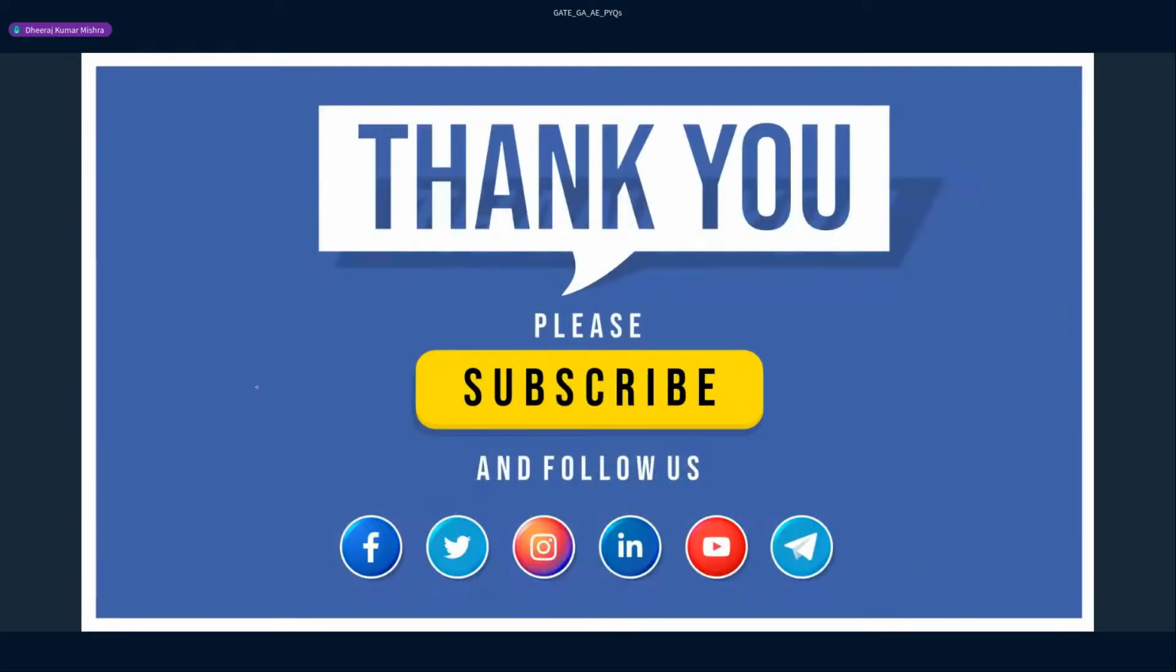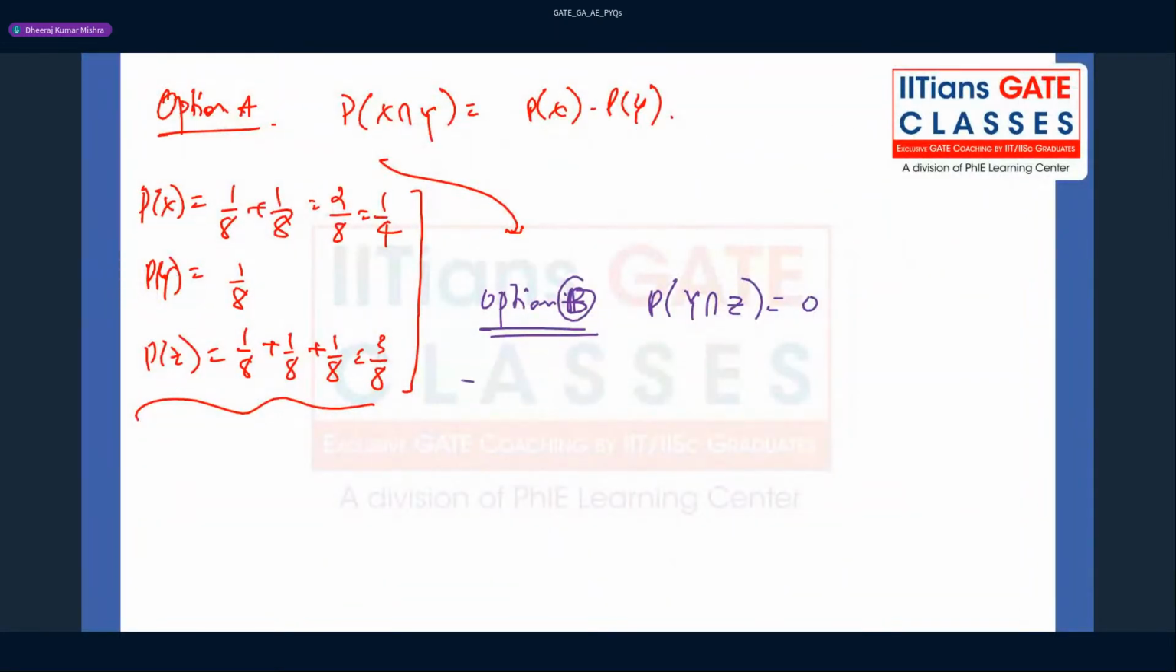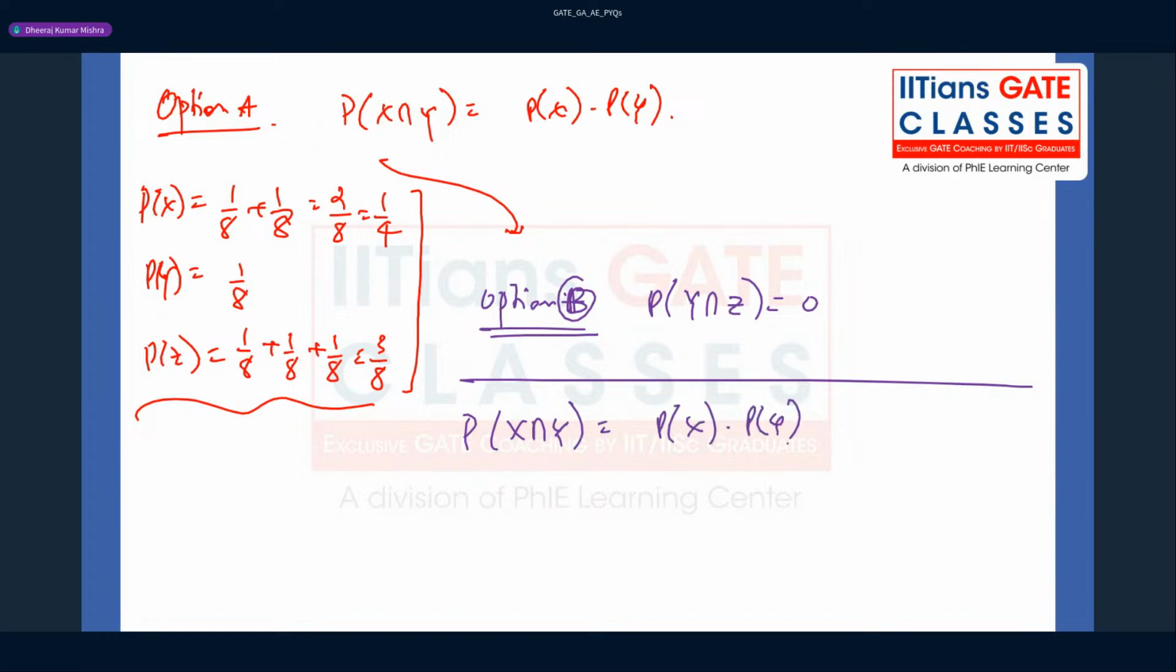So first of all, guys, you have to find the probabilities, the probability of the common event. Then you have to check whether this is equal to the product or not. If they are independent, the product is going to be equal. Understood.